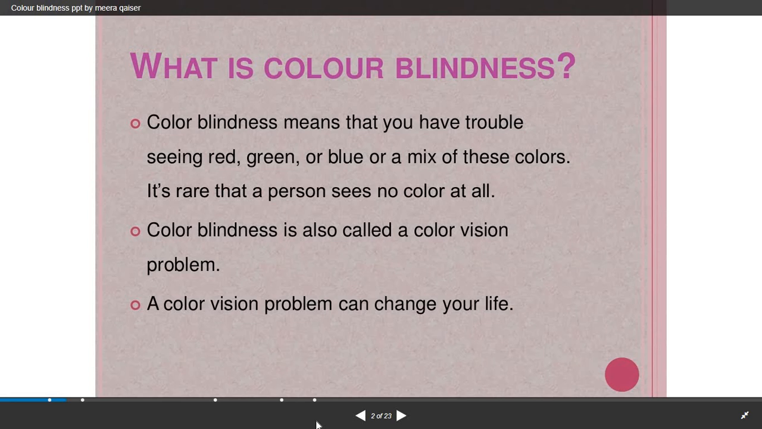Good morning students. In this session we will study the third example of Mendelian disorder, that is color blindness. Now what is this color blindness? In simple terms, it means that you have trouble seeing red color, green color or blue or a mix of these colors. It's rare that a person sees no color at all. Sometimes there are a few rare cases where the individual is unable to see any of these colors. Color blindness is also called a color vision problem.